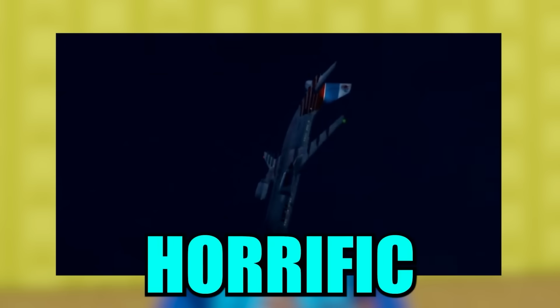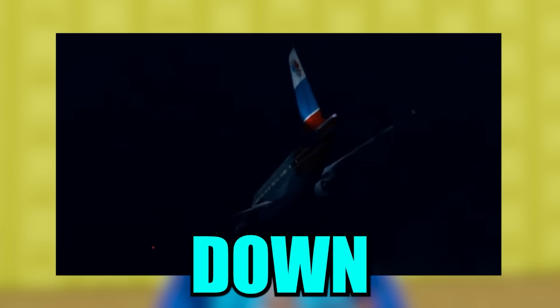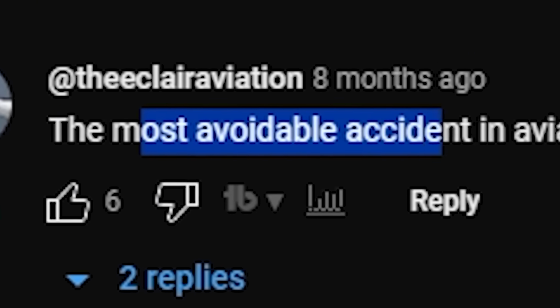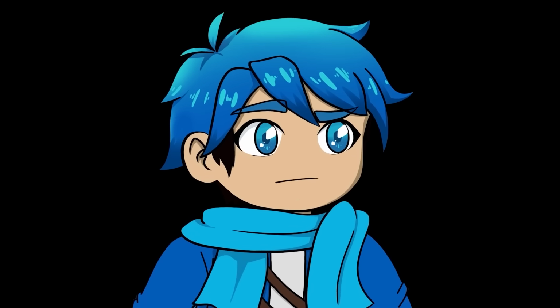This is actually one of the most horrific plane incidents. Like, the whole thing is swiveling upside down. And yeah, eventually it crashes into the woods. The most avoidable accident in aviation history. I mean, yeah, probably true. New fear unlocked, pilots having kids.